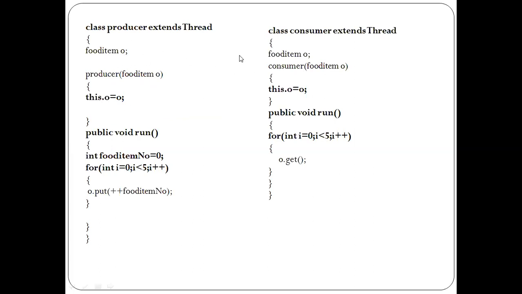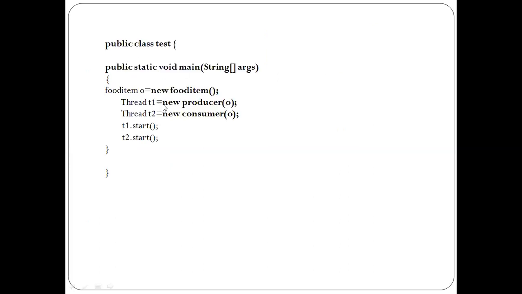Now to initialize those data fields one at a time, I'm declaring one thread. How? Thread T1 equal to new Producer. What is Thread? It's a superclass of Producer. I'm declaring one object reference, and that object reference of the superclass is pointing to the actual object of the subclass. The same thing is happening here.